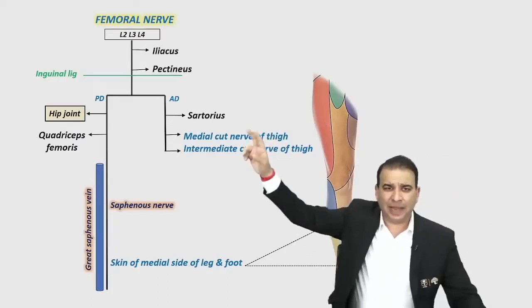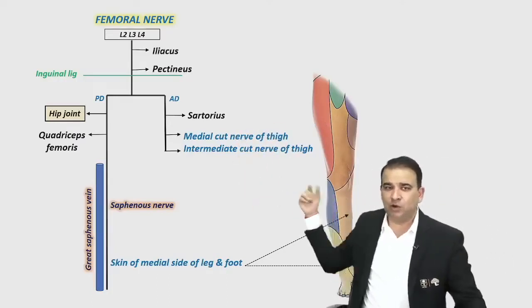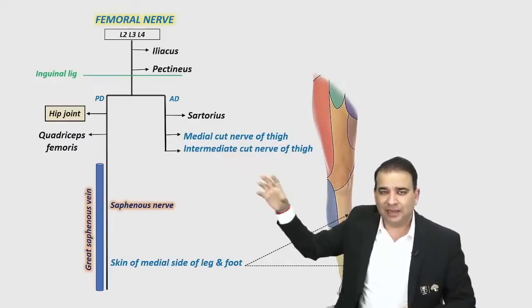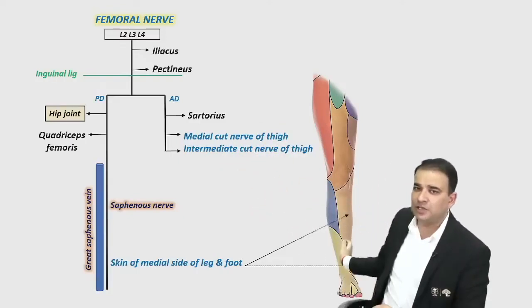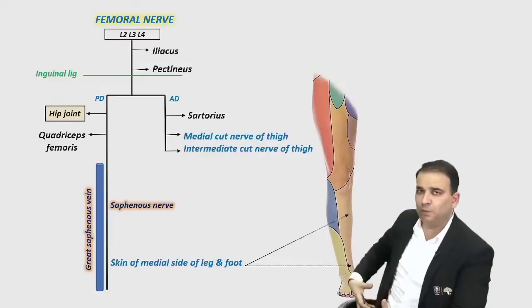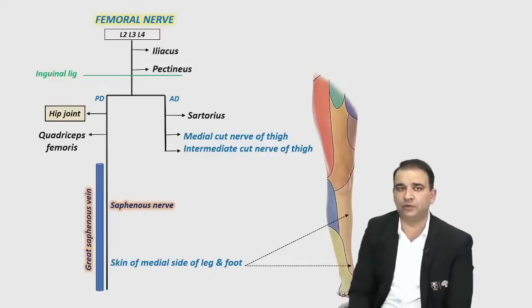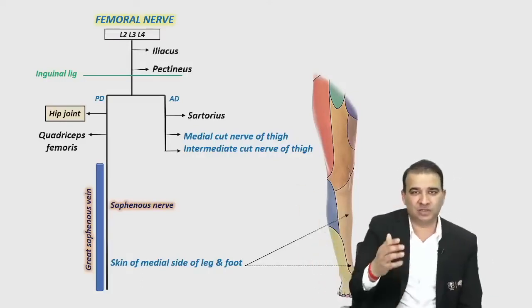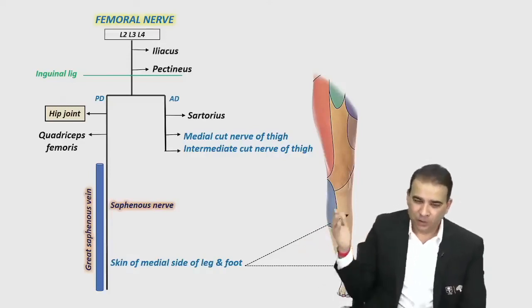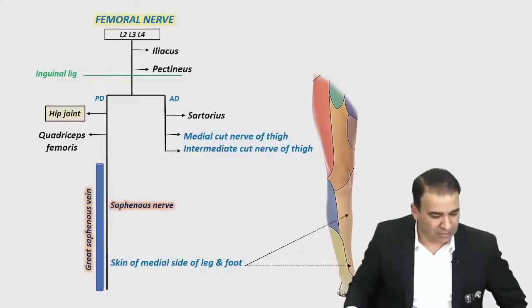Hip joint pain, guys. The pain of hip joint can be referred to the medial side of leg. Look, hip joint is supplied by the posterior division, and the skin on the medial side of leg and foot is also supplied by the femoral nerve. So the pain of hip joint can be referred to the medial side of leg and foot because of femoral nerve only. Femoral nerve is responsible for the referred pain of hip joint to the medial side of leg and foot.